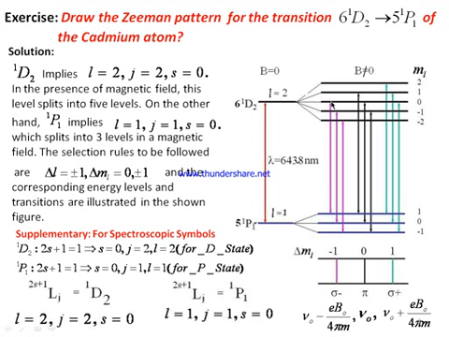Third one, it has Mj 0, and here we have Mj plus 1. So Mj 0 minus Mj 1, delta Mj comes out to be 0 minus 1, which is minus 1. So again this transition is allowed. Similarly, we can easily check the rest. The transitions shown by these black lines and these green lines are also allowed transitions. So this is the Zeeman pattern for the transition D21 to P11.